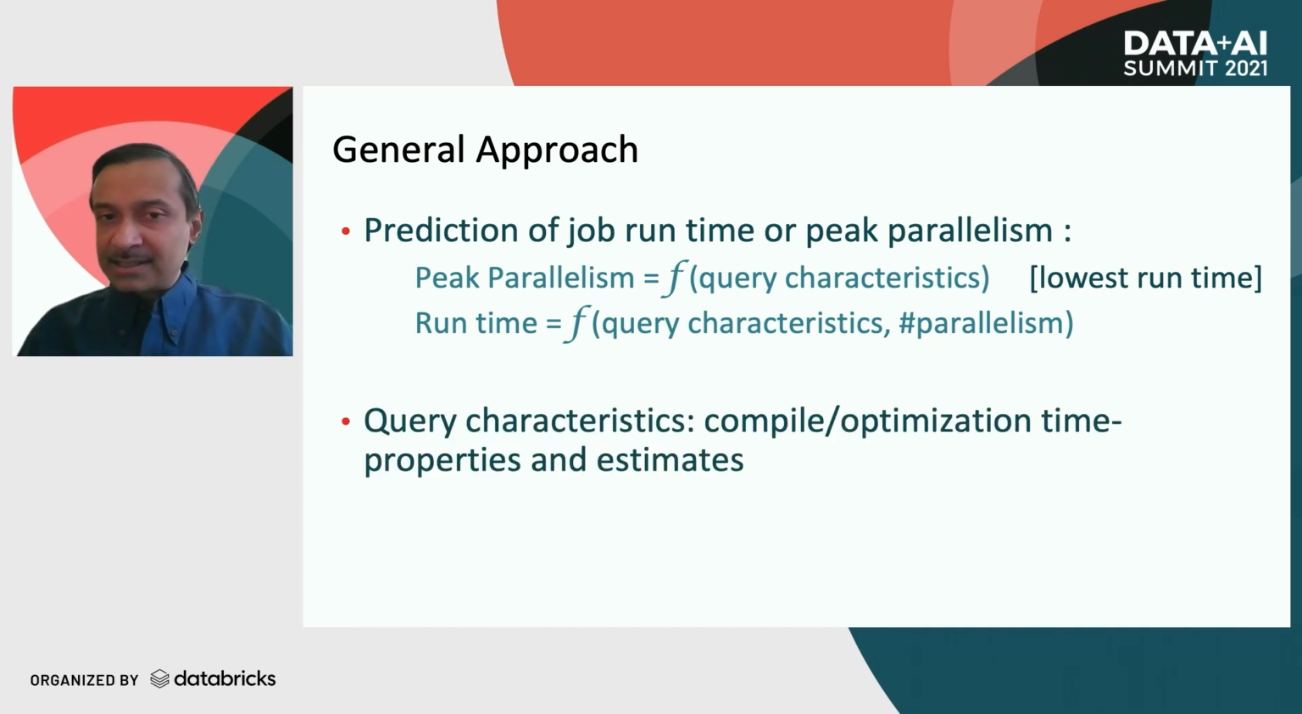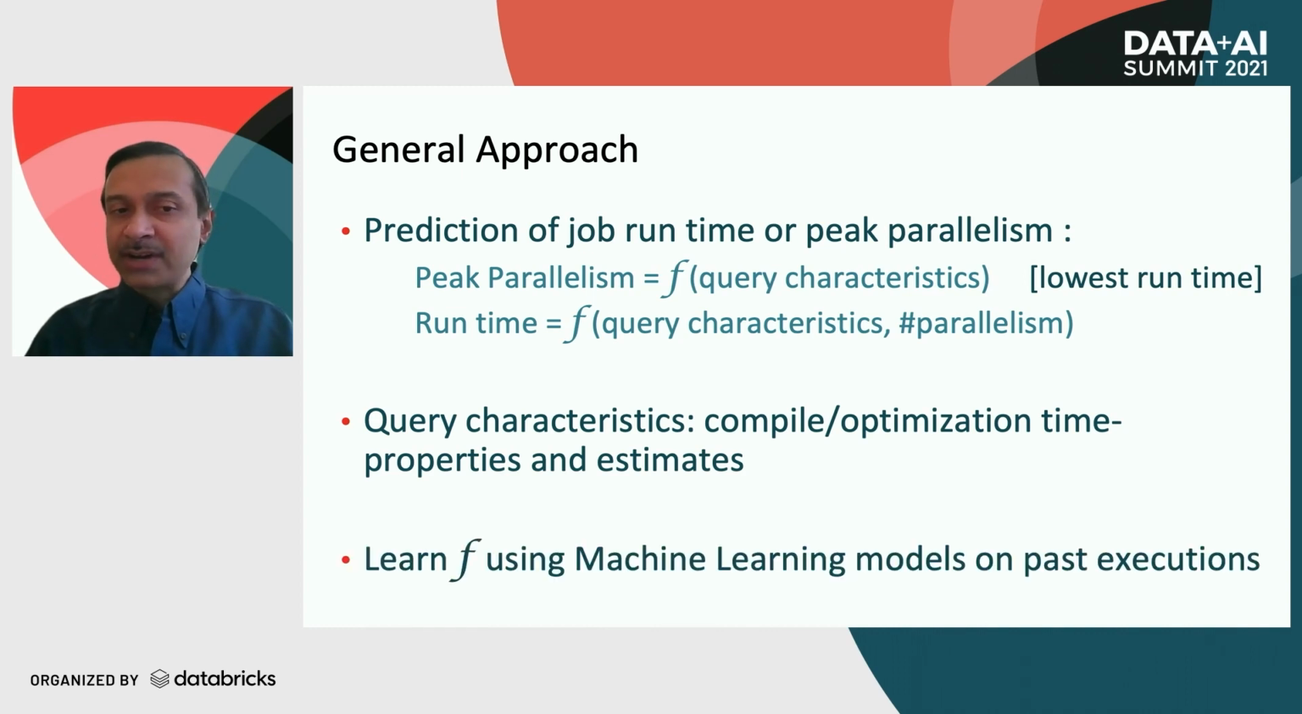For query characteristics, we are interested in compile time and optimization time properties and estimates. This is because we want to do the prediction for the queries before they have run. So at that time, the runtime properties are not available. And we learn this function f using machine learning models on past executions. So this is the general framework, and we'll be seeing this over and over again in the case studies that we discuss next.